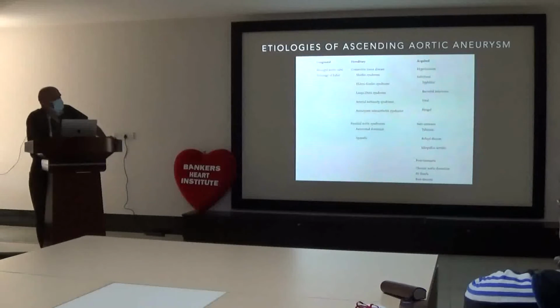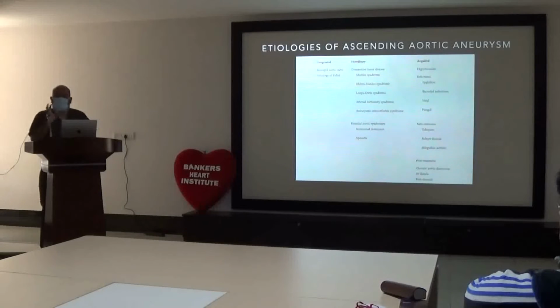Then there are certain hereditary connective tissue disorders and familial aortic syndromes. This comes under aortopathy. Then the acquired ones are hypertension and infection like syphilis. Nowadays it is not so; I have not seen even a single case of syphilis. Bacterial, viral, fungal, and autoimmune causes like Takayasu and giant cell arteritis. Post-traumatic causes like chronic aortic dissection, AV fistula, post-stenotic, or even after surgery, at the cannulation site or surgical suture site, there is a pseudoaneurysm formation.